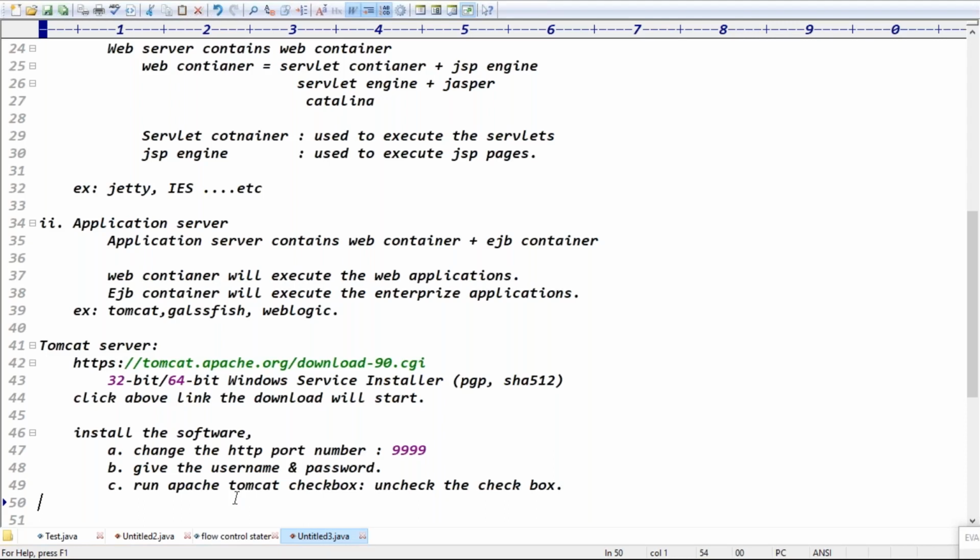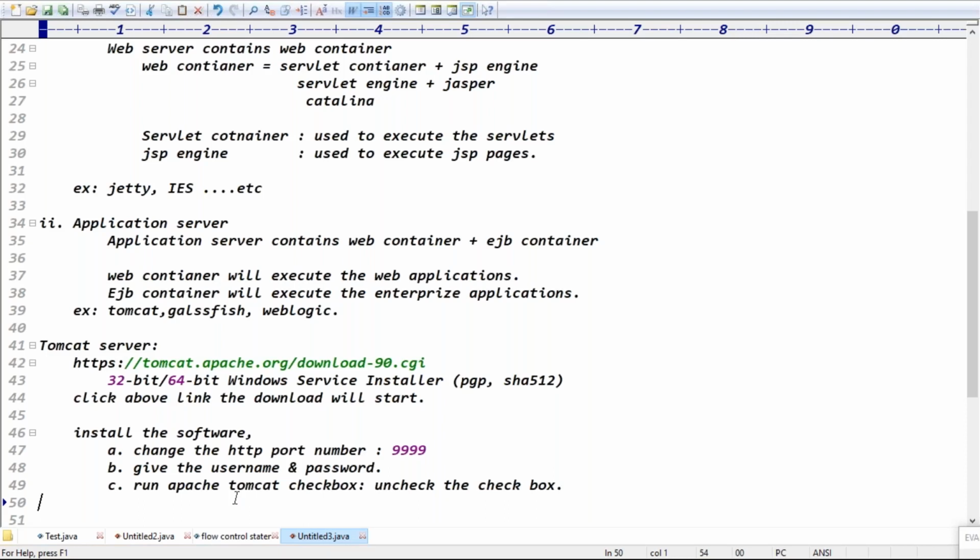Guys, why am I unchecking the last checkbox? Because if Run Apache Tomcat is checked, the server will start internally by default. But we need to start it manually, right? That's why I uncheck the checkbox. Finish. Completed. What about Show Readme, sir? Show Readme is not required, just uncheck that also. The README file would otherwise be shown.